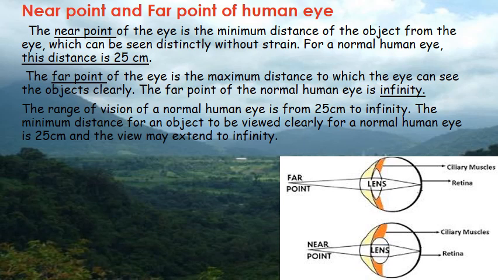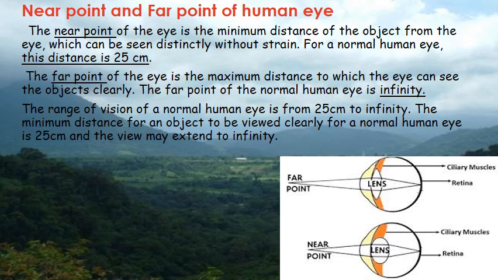But for a normal eye, the power of accommodation enables the objects as far as infinity, that is going to be the far point, and as close as 25 centimeter, that is going to be the near point, to be focused on the retina. So what is this near point and far point? If you know these both clearly, you will understand what is the range of vision for a normal eye.